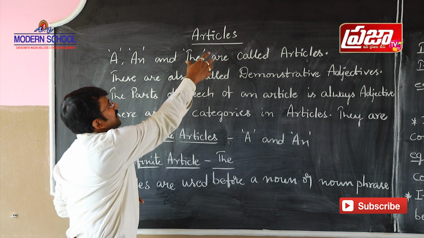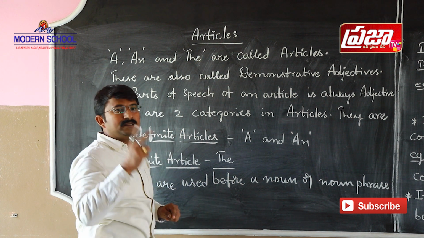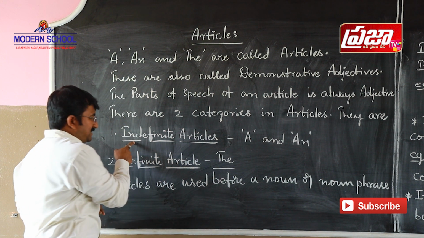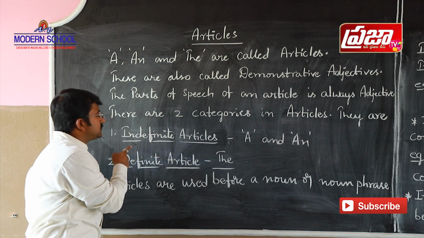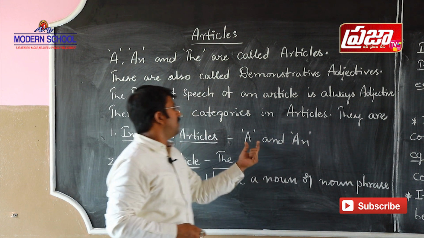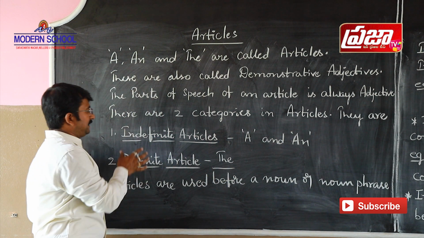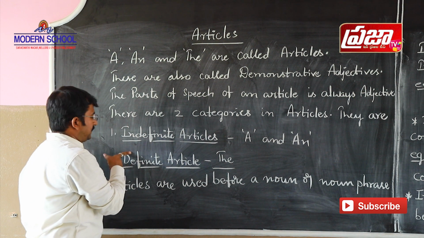If you take these articles, there are two categories. The first category is indefinite articles: a and an.